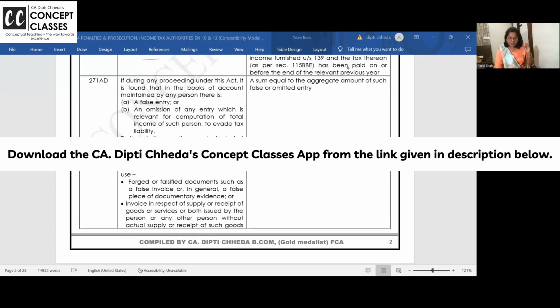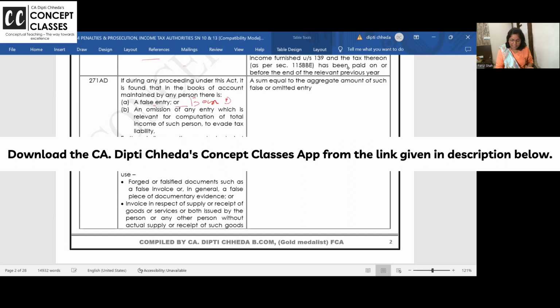If during the year in the books of accounts there is a false entry, a bogus entry on the debit side, that I have purchased the goods, the bill is there, but no goods have come in. Or I have paid someone for advertisement and I'm taking it as expense, claiming ITC, but actually I have not incurred any advertisement. It's just a bill entry.